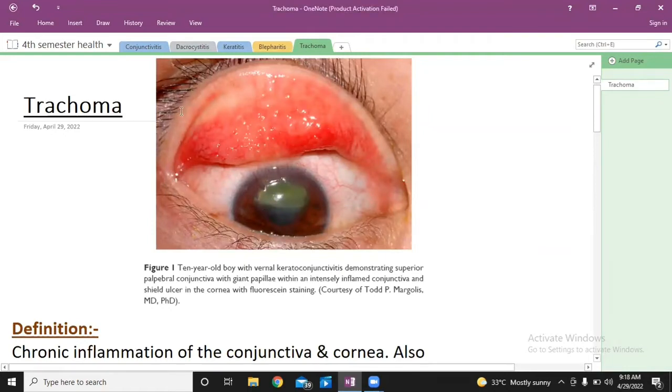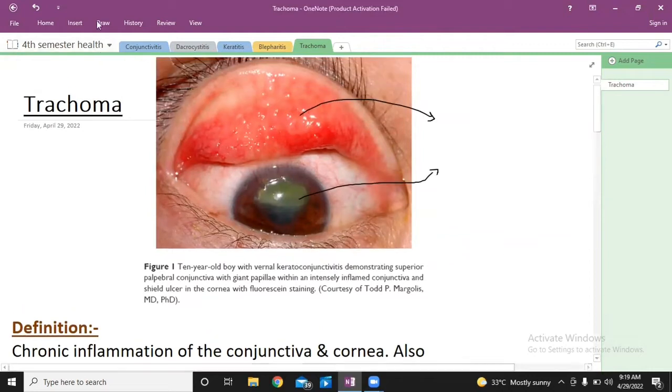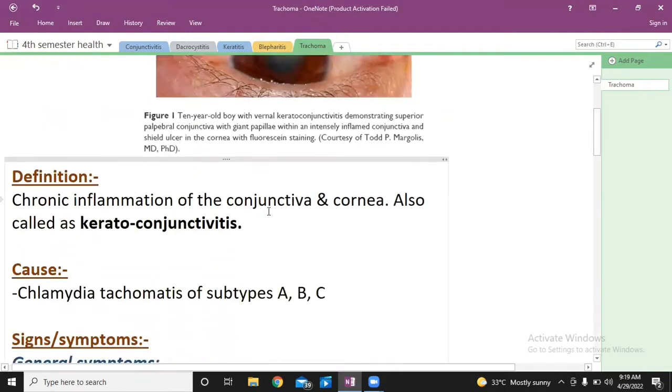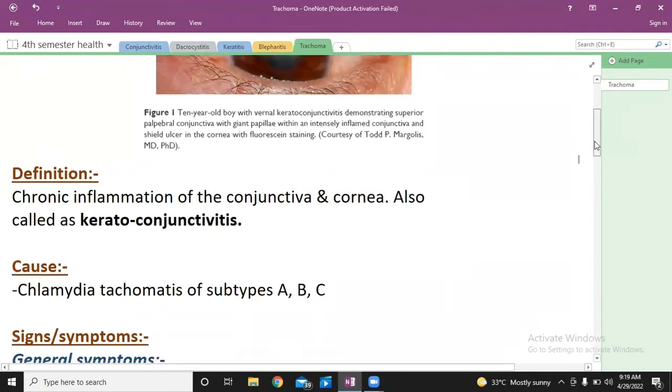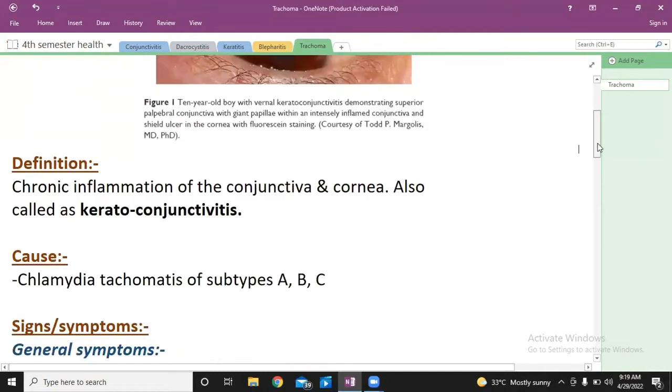It means that this is not an ordinary keratitis or an ordinary conjunctivitis. This is chronic inflammation of conjunctiva and cornea. Trachoma is the combination of inflammation of conjunctiva and inflammation of cornea. This disease is also known as keratoconjunctivitis. The term kerato means keratitis, and the term conjunctivitis means inflammation of conjunctiva.